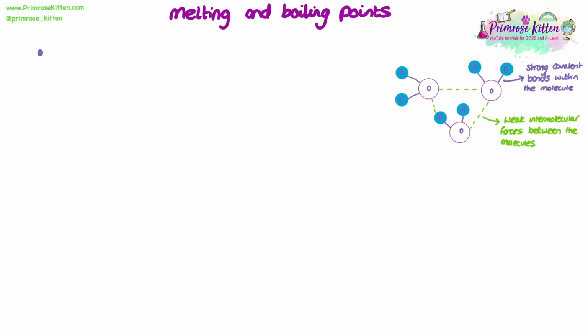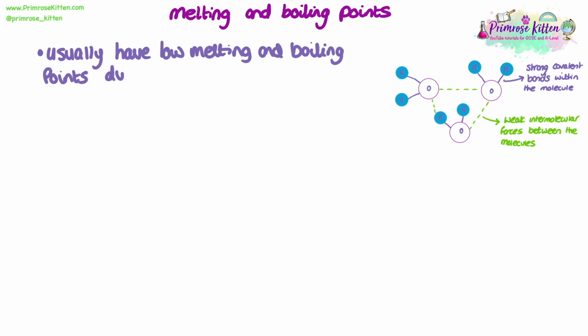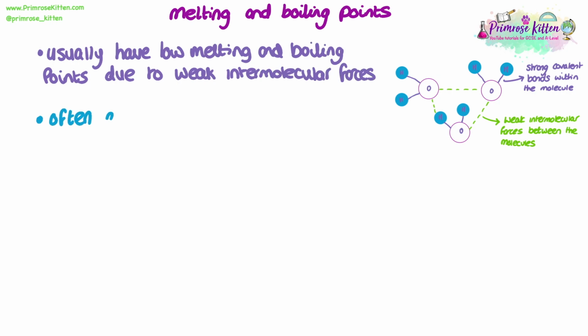So let's look more closely at melting and boiling points. Small molecules usually have low melting and boiling points due to these weak intermolecular forces between the molecules. Because of these low melting and boiling points, they are often liquids or gases at room temperature, and when they are liquids, they're usually highly volatile, which means they mix easily with the air.